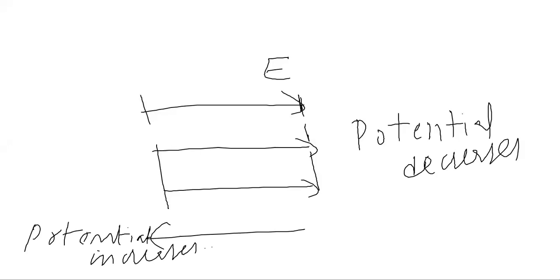In opposite direction, potential increases because you have to do work. That is for positive charge. If you place a positive charge and you move that positive charge against the electric field, then its potential will increase. Okay, so if you work against the electric force, because electric force is in this direction, and you move charge against electric force, it means you are doing work on the charge, positive charge.